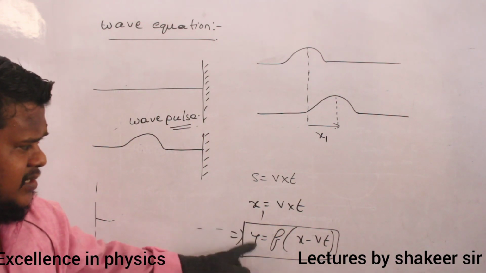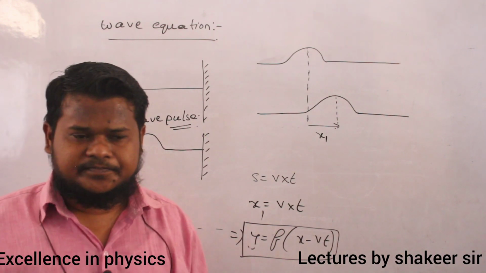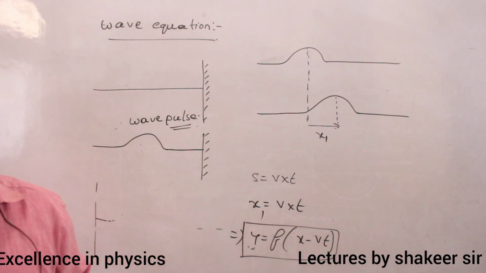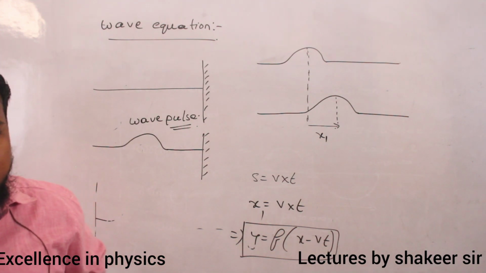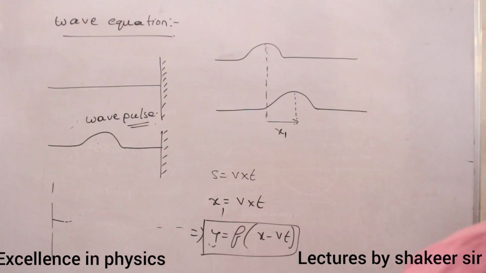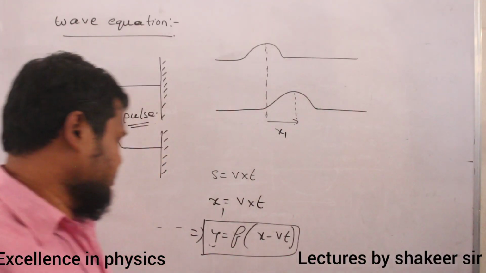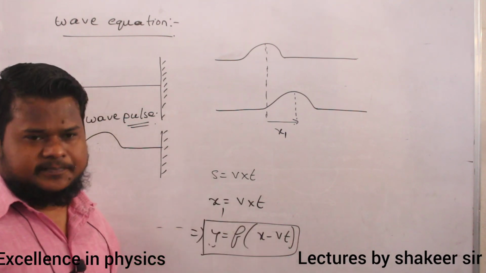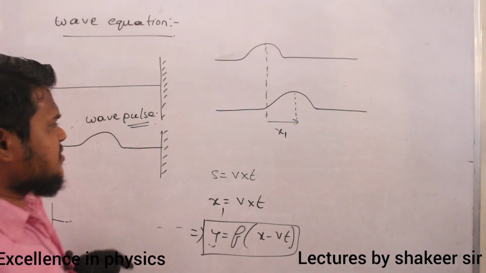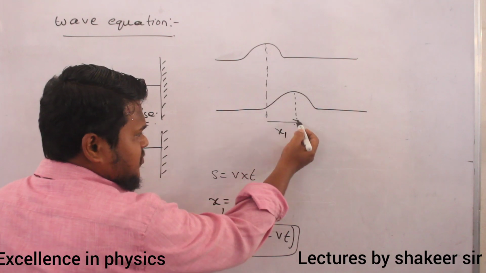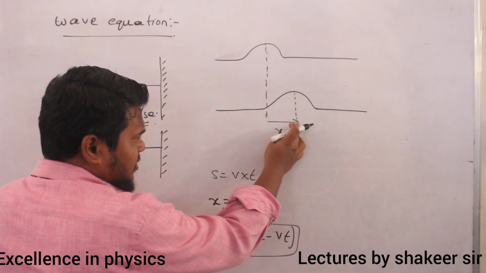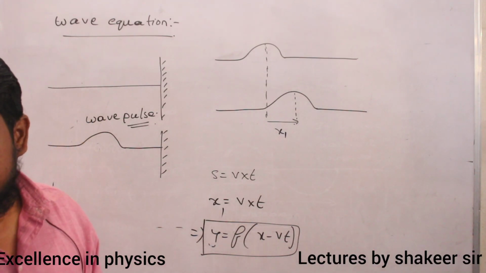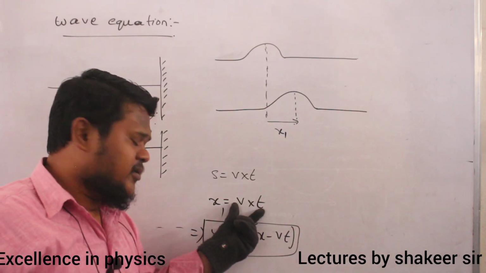How can you say that I can write this equation? Can anybody say why I have written y is equal to a function of x minus vt? It indicates that the position of this wave is exactly equal to the position of the wave before a distance of v into t.